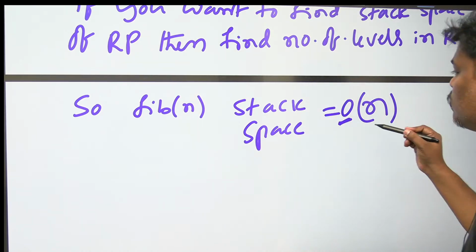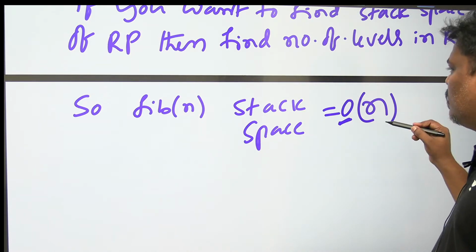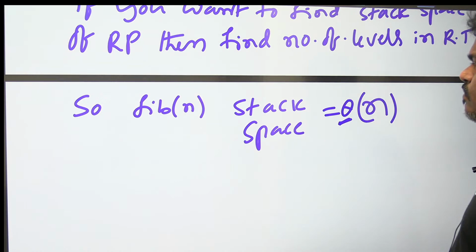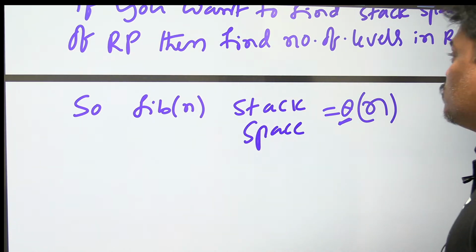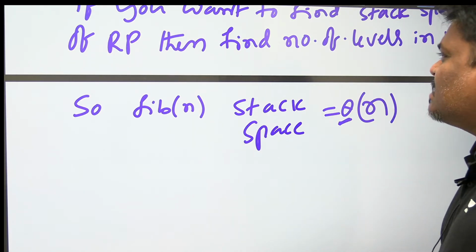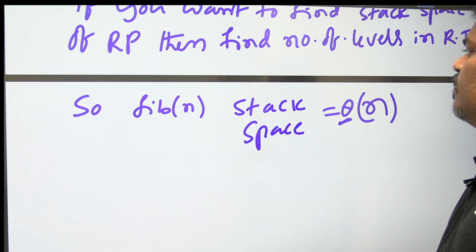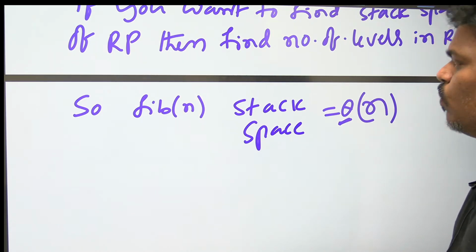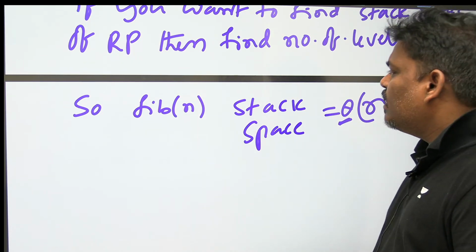When you want to say it is equal, you can use theta. If you want to say equal, theta. If you want to say more or equal, big O. If you want to say less or equal, omega. If at all equal, theta.